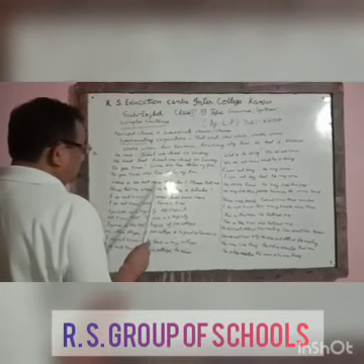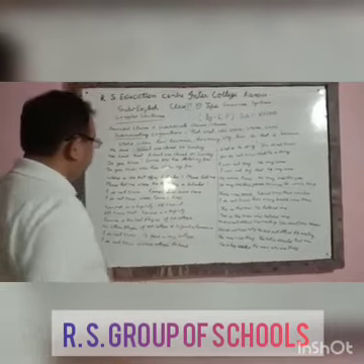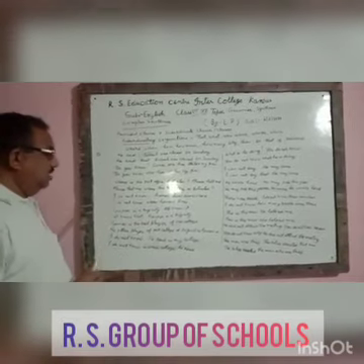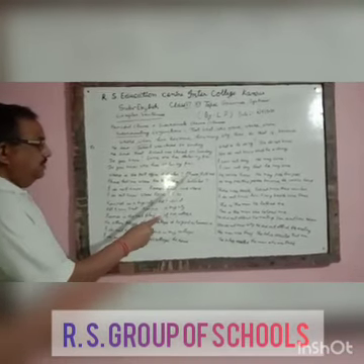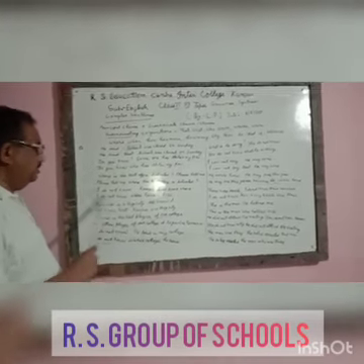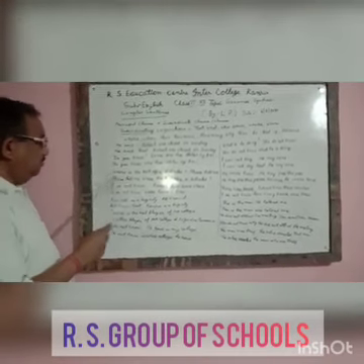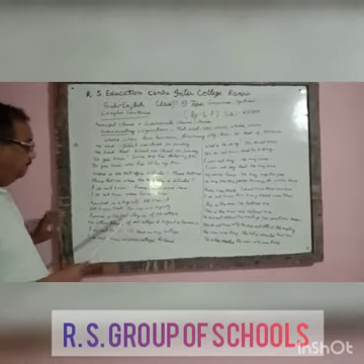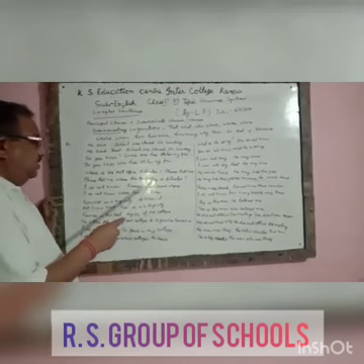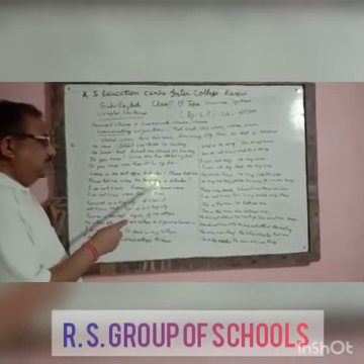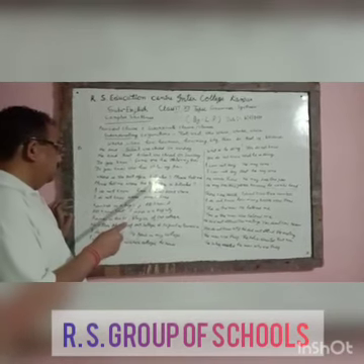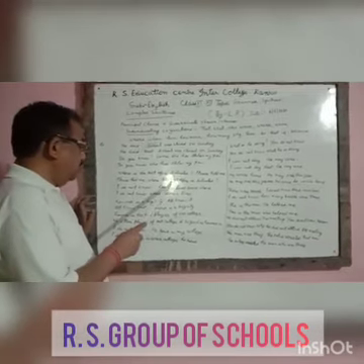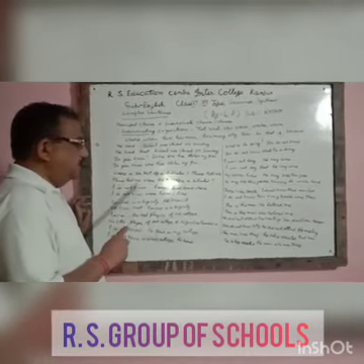Where is the post office situated? Please tell me. Where is the post office situated? Please tell me. There are two sentences. Please tell me is principal clause. It gives a full sense. So it will be, please tell me where the post office is situated. So where the post office is situated is subordinate clause because it depends on the principal clause to give its full meaning. So it is incomplete until the principal clause is added.